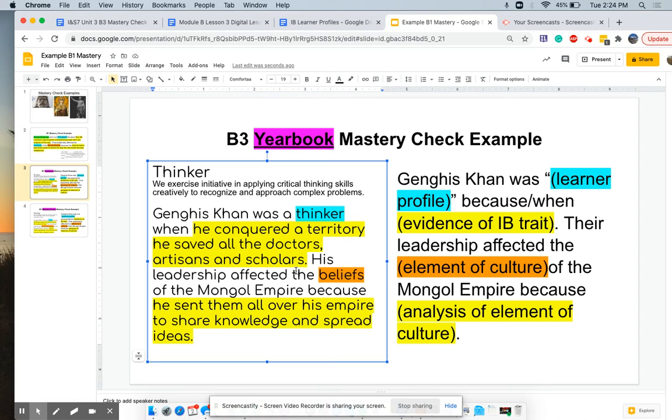So this right here is an example of what the yearbook page should look like. You look at it right here, I think he's a thinker. And I'll read the sentence to you right now. Genghis Khan was a thinker. There's the learner profile piece. When he conquered a territory, he saved all the doctors, artisans, and scholars. His leadership affected the beliefs, that's the element of culture, of the Mongol Empire, because he sent them all over his empire to share knowledge and spread ideas. So this would be an example for the yearbook.